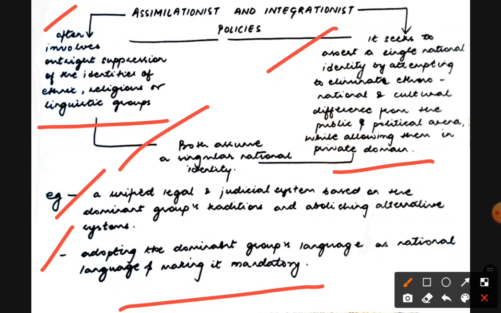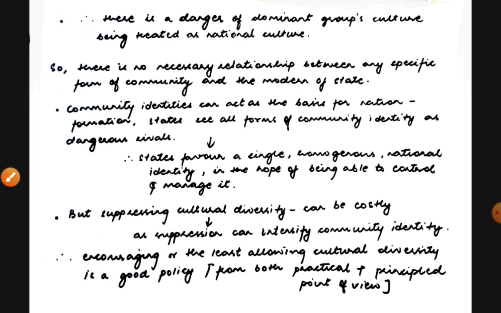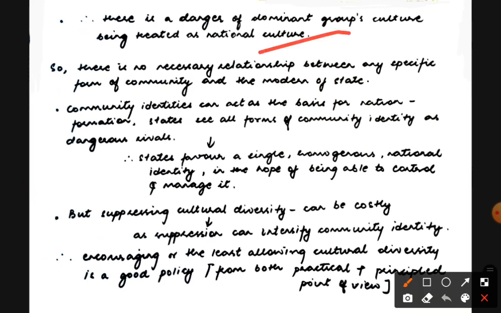So they try to suppress or reduce or eliminate or fit differences into the private sphere. Both try to eliminate and reduce cultural diversity. So there is a danger of the dominant group's culture being treated as national culture. This is the major danger.